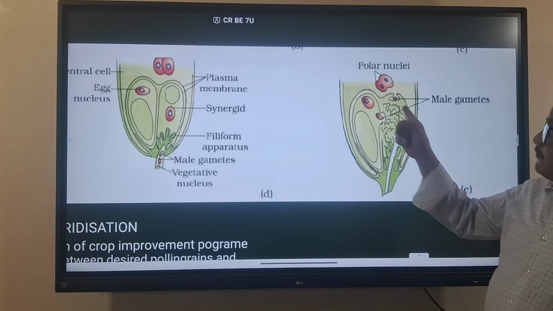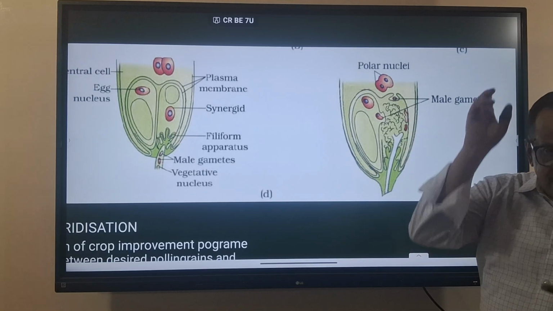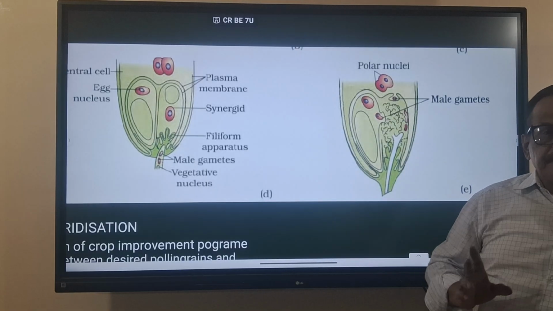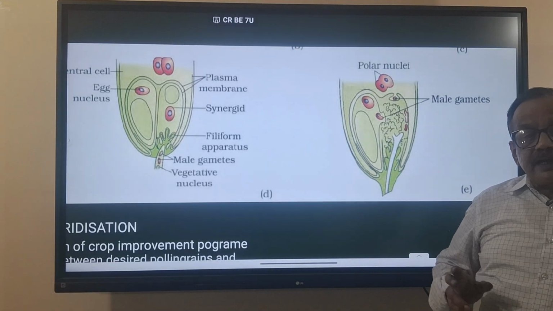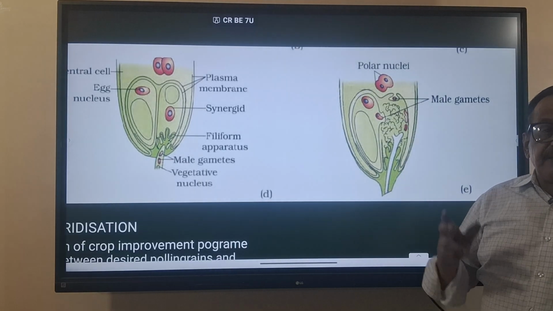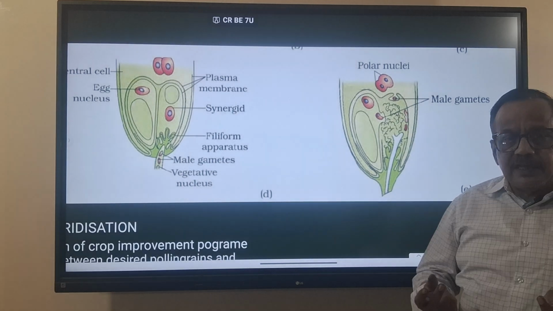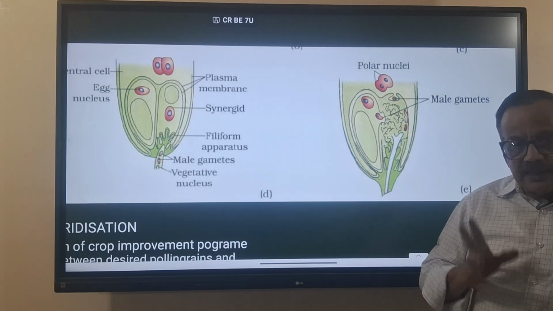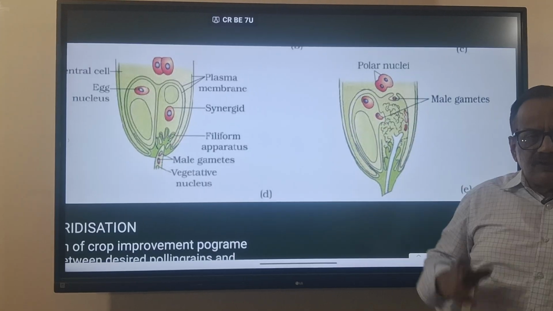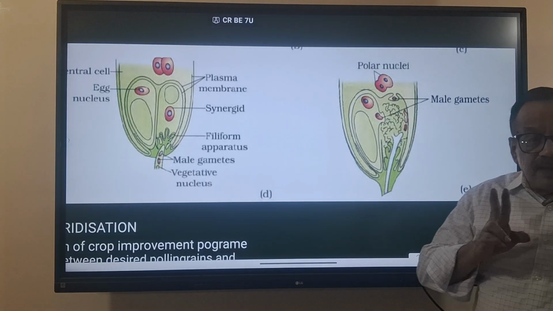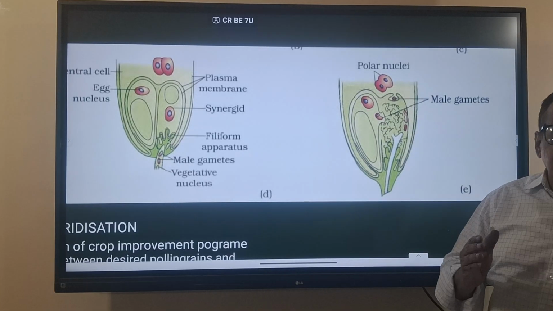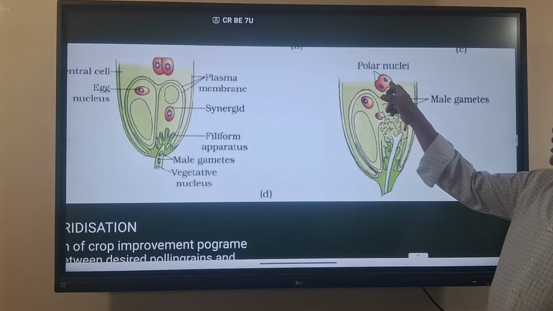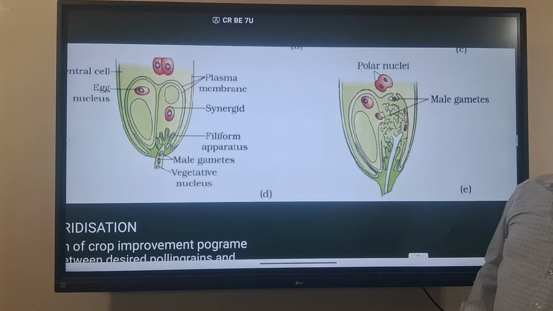So the first fertilization will be done with the egg. One egg is fertilized by one male gamete, and this is called syngamy. The first fertilization is over, and of the two male gametes that came, one more male gamete will come and fertilize the double nuclei.